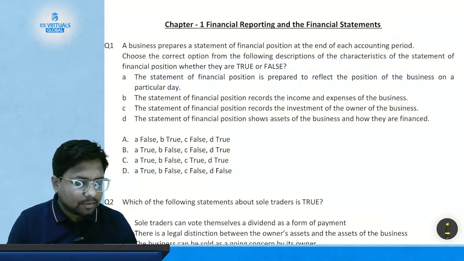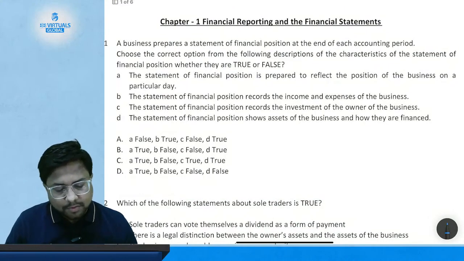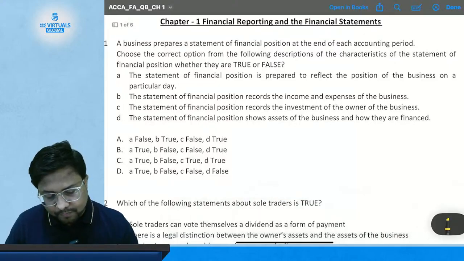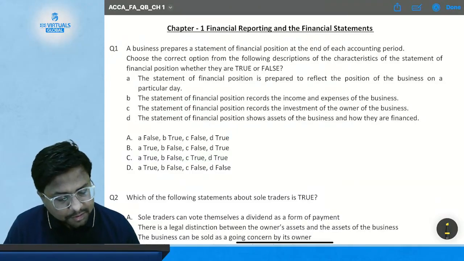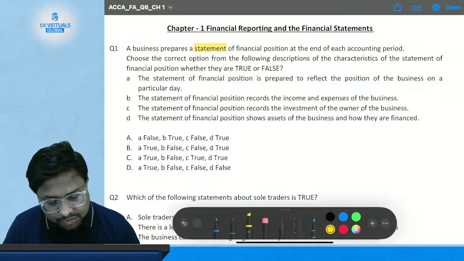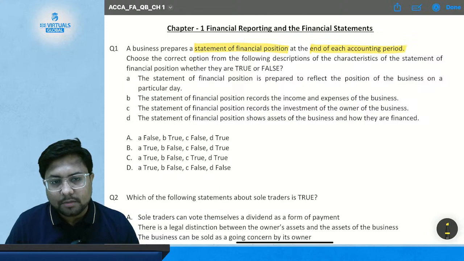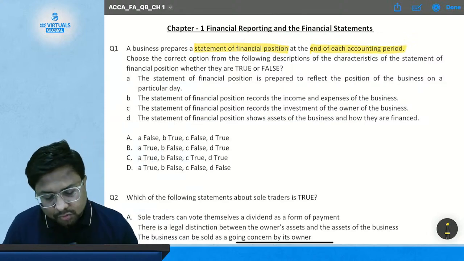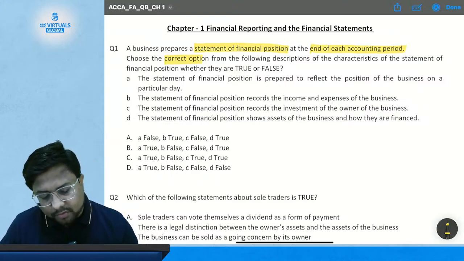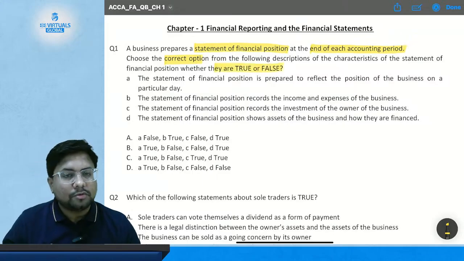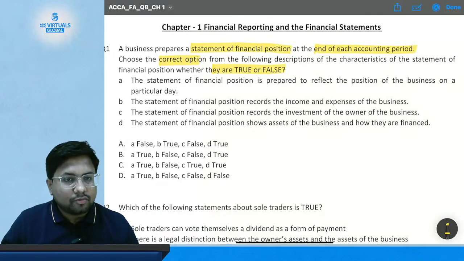Okay, so now let's start with the questions for the topics which we have already studied in class number 1. Question number 1. A business prepares a statement of financial position, that means balance sheet, at the end of the accounting period. Choose the correct option from the following descriptions of the characteristics of the statement of financial position, whether they are true or false. So what do we have to choose?